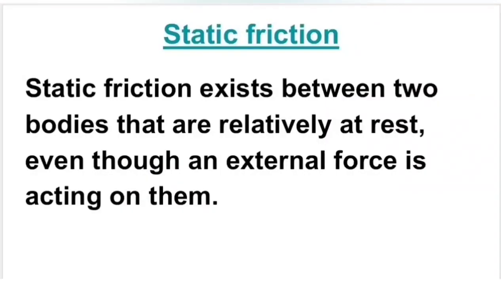So what is static friction? Static friction exists between those two bodies which are relatively at rest, even though an external force is acting on them. It means we apply force on two bodies, and even after applying force, the two bodies remain at rest. And this happens because of static friction.